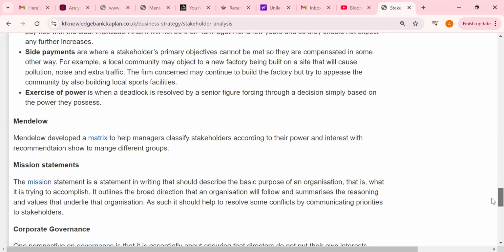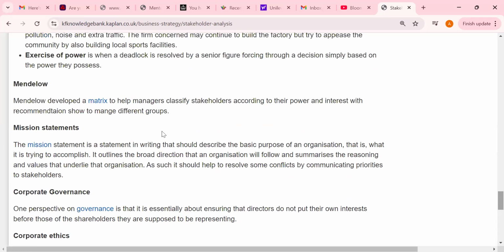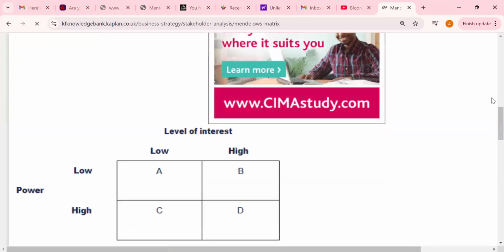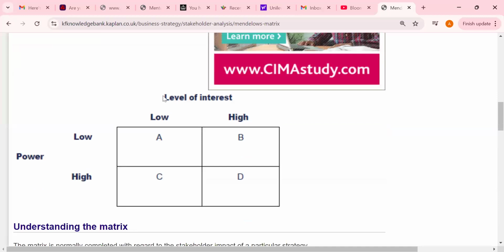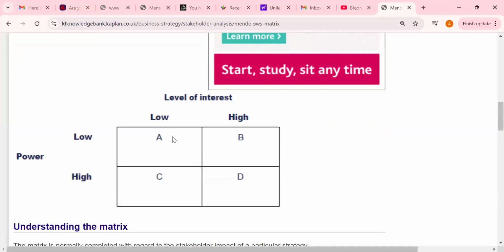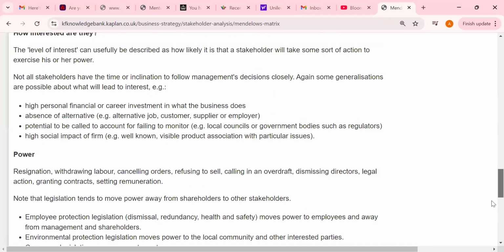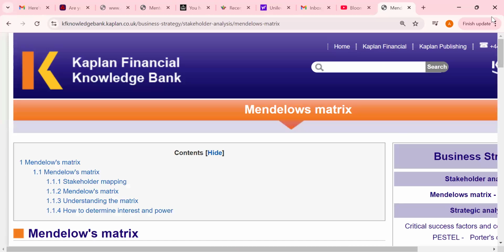We need to resolve those conflicts and satisfy them, and here is a matrix we can use, the power and interest matrix. Different stakeholders have different levels: some have low interest and low power, and some have low interest but maybe high power. We can list them in the categories given and map their expectations accordingly. It's quite good to use this stakeholder power interest matrix, or you can refer to the website for reference.